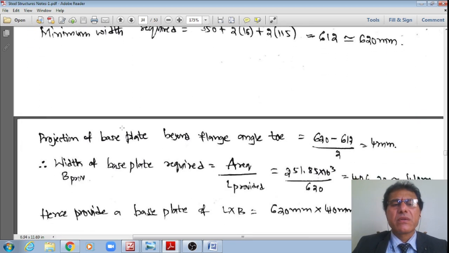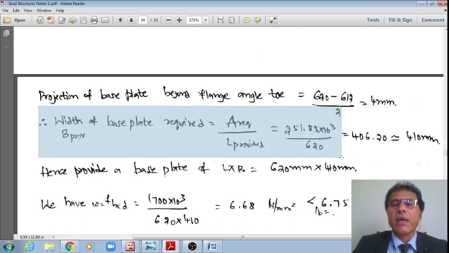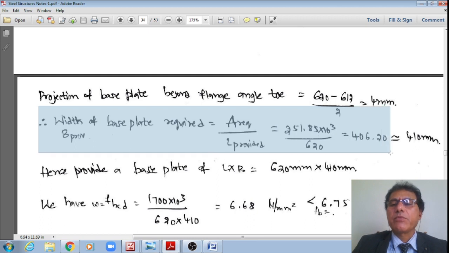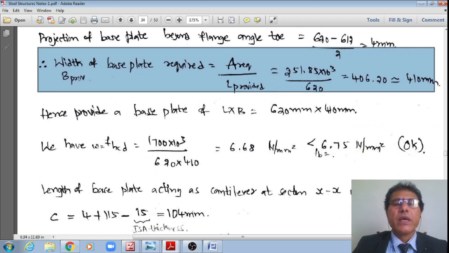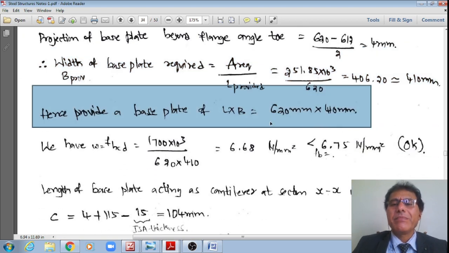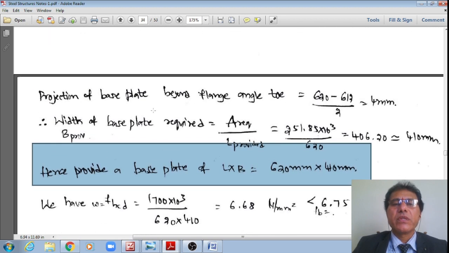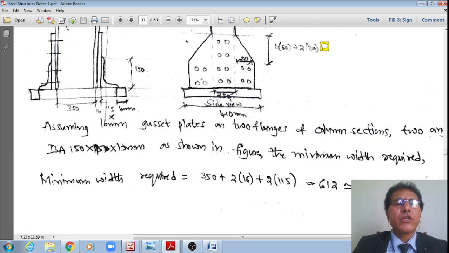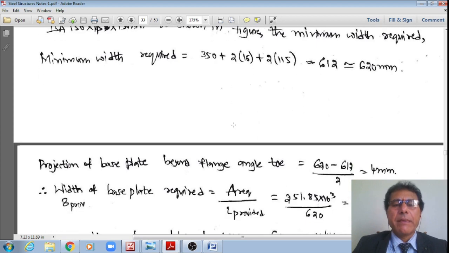Hence the width of the base plate required is equal to A required divided by length provided. Therefore, 251.85 multiplied by 10 to the power 3 mm square divided by 620 works out to approximately 406 mm, but I will provide say 410 or more. Hence provide a base plate of 620 length by 410 mm width, as shown in the figure. This is 620, and in the side view its width is equal to 410. That is how the dimensions are fixed.